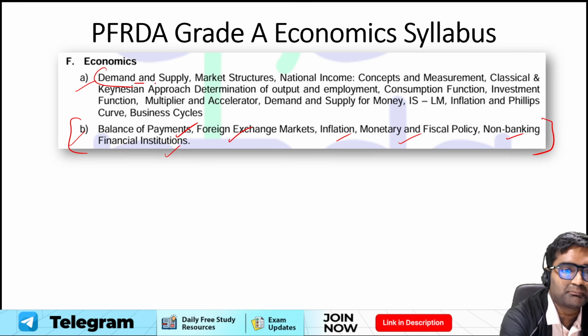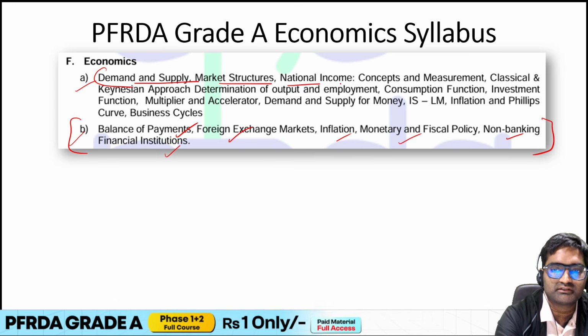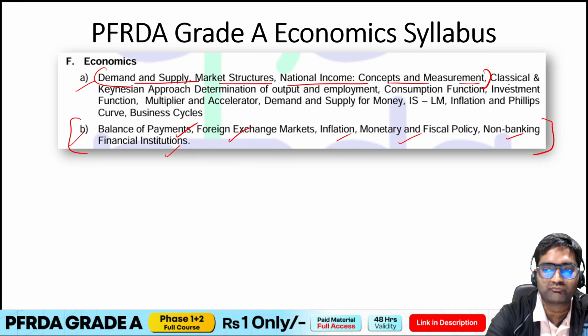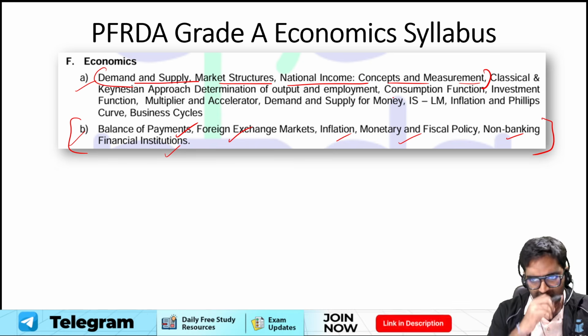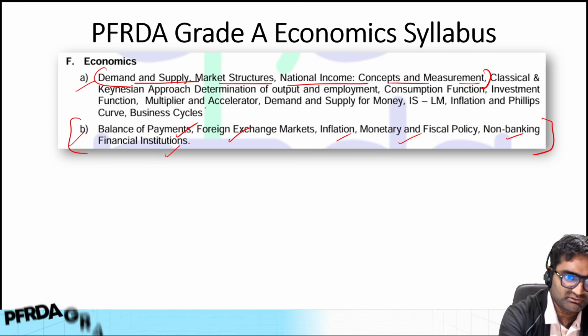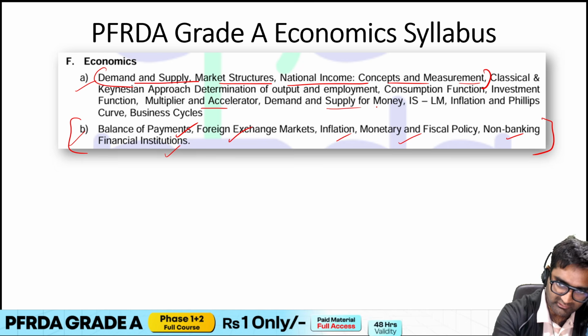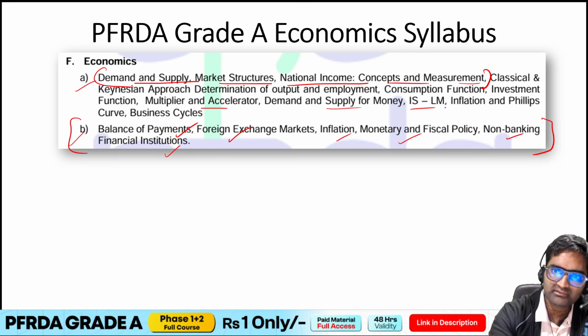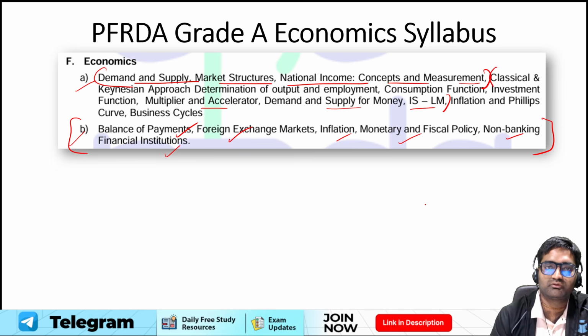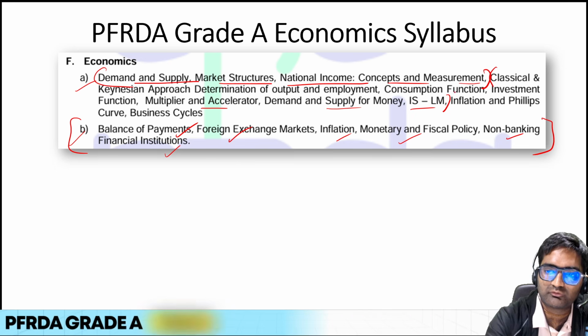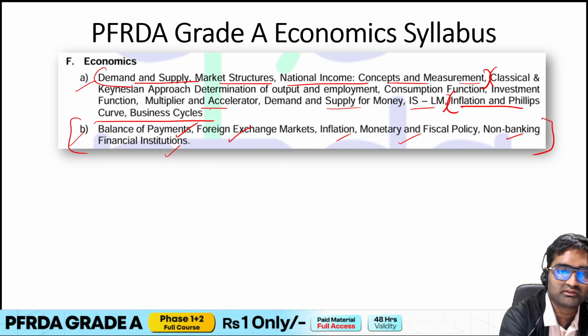Now talking about the A part, demand and supply, market structure, national income is something that you must have read. Now from here, classical Keynesian approach, determination of output and employment, consumption investment function, multiplier and accelerator, demand and supply for money, ISLM, all of these are topics that generally we might not come across much. Inflation, Phillips curve, business cycle are also simple.